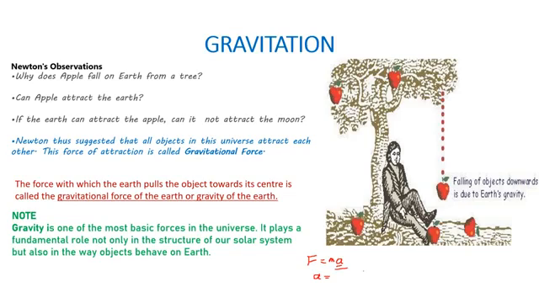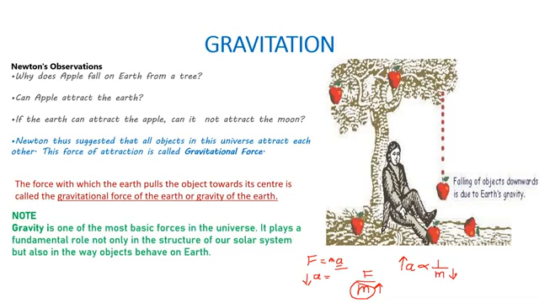Acceleration is force upon mass. So here we came to know that if the mass is more, acceleration will be less. Why? Because acceleration and mass are inversely proportional. Now what do you mean by inversely proportional? It means if one quantity increases, if the acceleration increases, then the mass will be less, right?